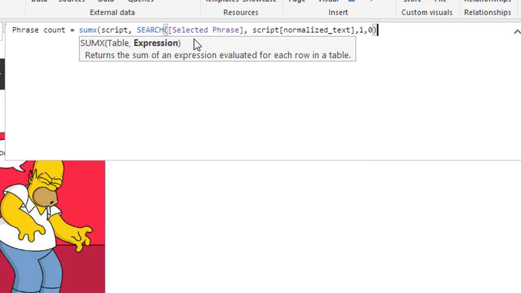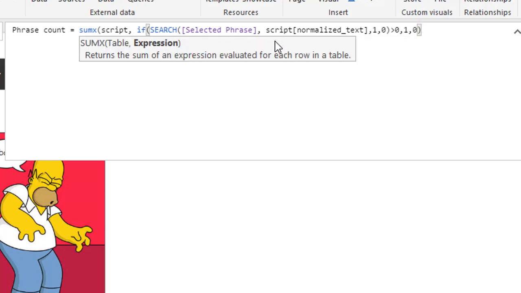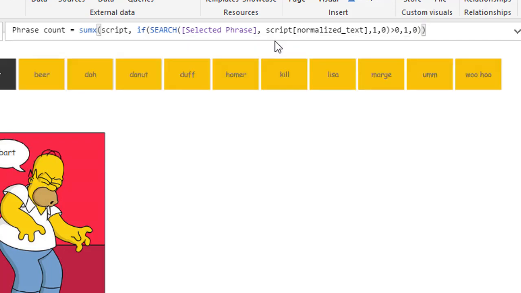Now what search does is it finds the answer. If it finds this at the 5th character, then it will give me 5. We don't want to add 5, 7 like that. We want to add 1 or 0: 0 in case it is not found, and 1 if it is found. So what we could do is apply a greater than 0 here. This would turn it into a boolean where it becomes true or false. But unfortunately sumx would expect an expression that returns a number rather than a boolean value. So I'll wrap this whole thing in an if: if that thing is found, then give me 1, else give me 0, and that should be the phrase count.